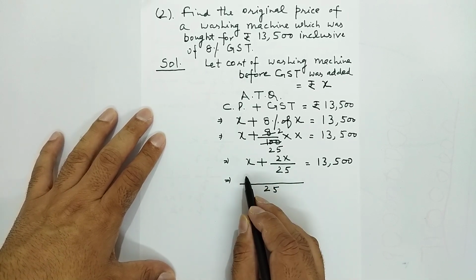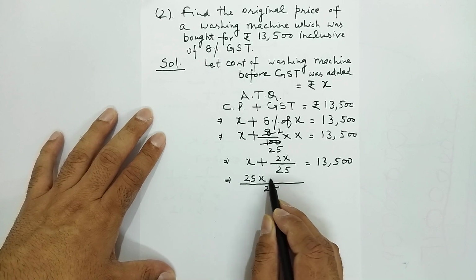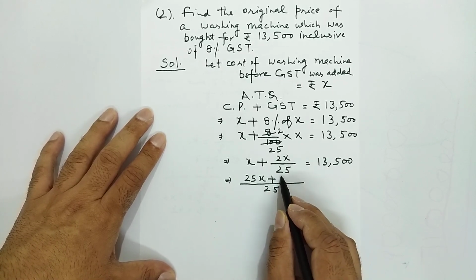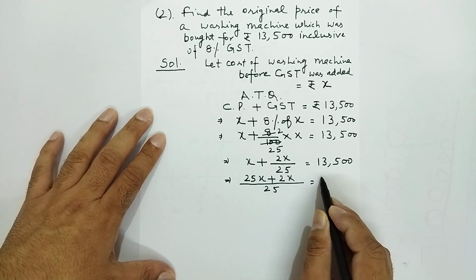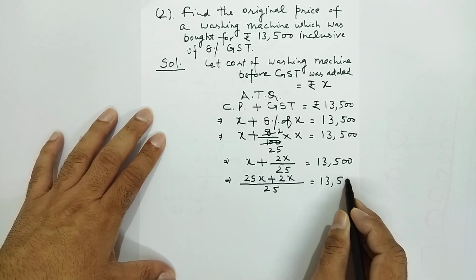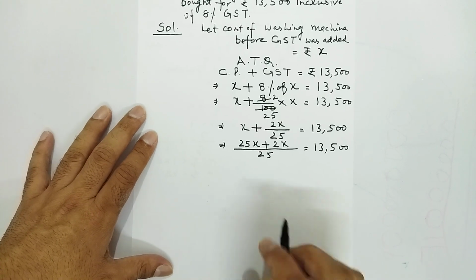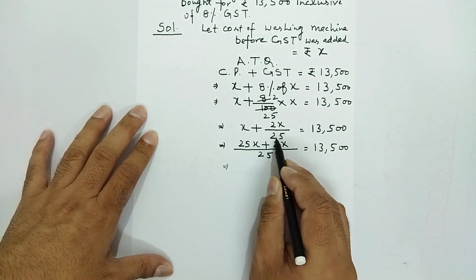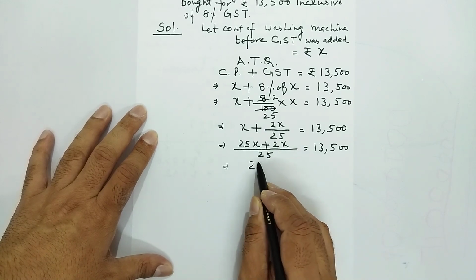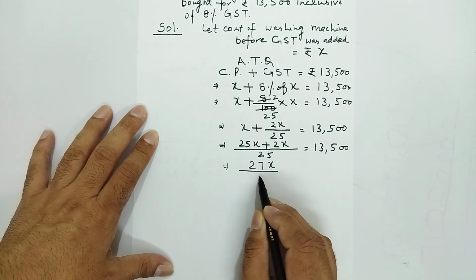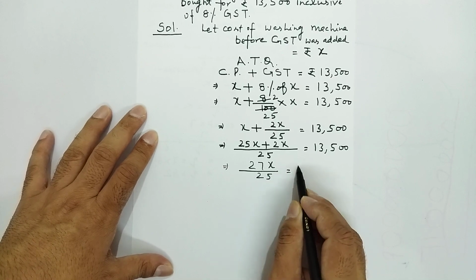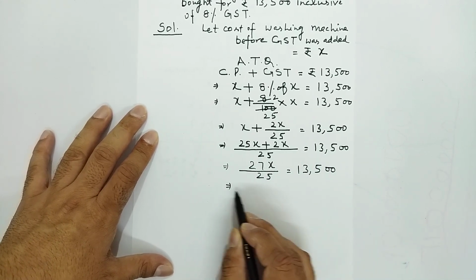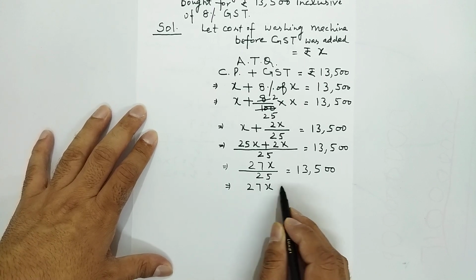So 25 multiplies x, it is 25x plus 2x is equal to 13,500. Now 25 plus 2, 27x divided by 25, and it is equal to 13,500.